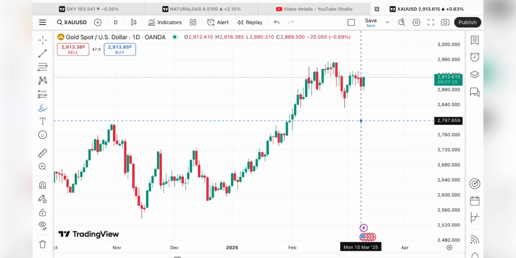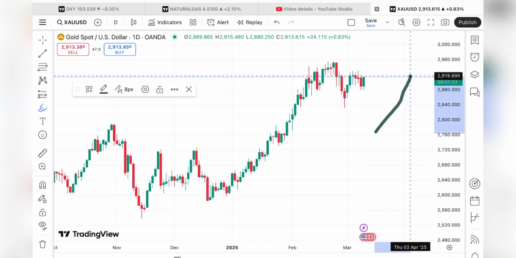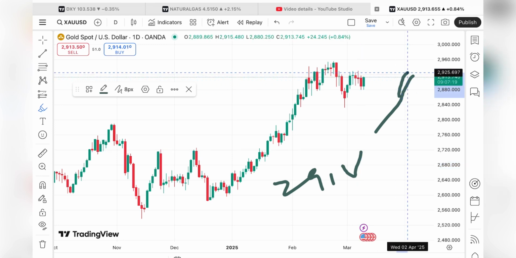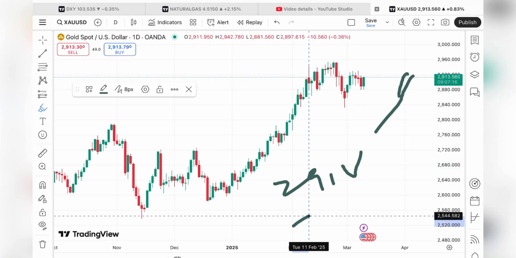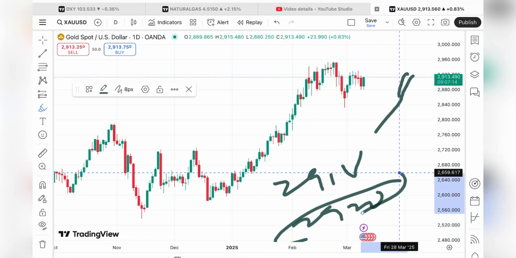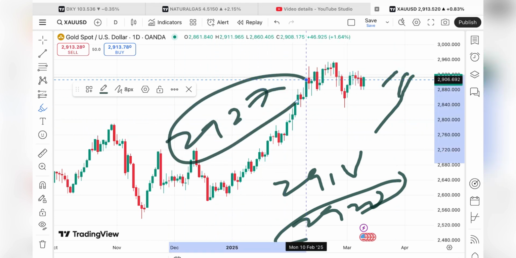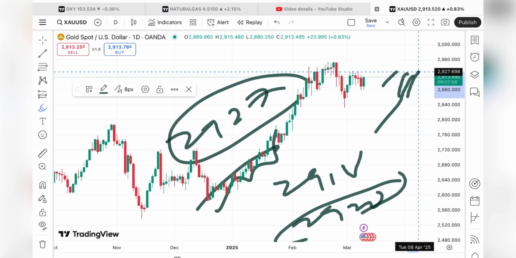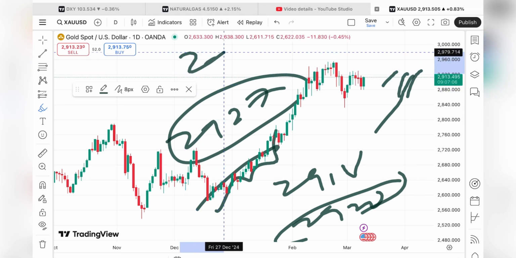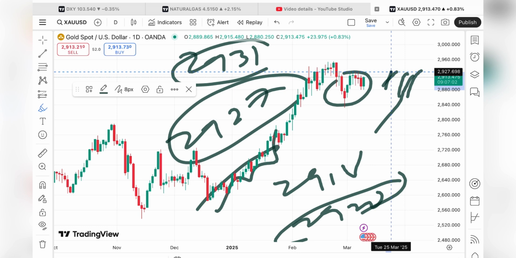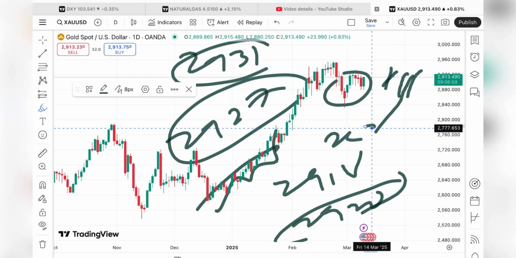Now coming back again to the gold price, chances are high the price can touch a level of $2918, and if the price sustains above this level, the probability of going towards 2920 will be there. If the price starts going above this level, the probability of going above a level of 2927 is there, because this level is already being tested. So chances are high the price will go above a level of 2931, and then there will be a zone breakout. So chances of going towards a level of 2939 will be there.